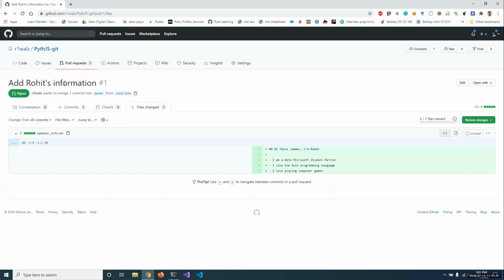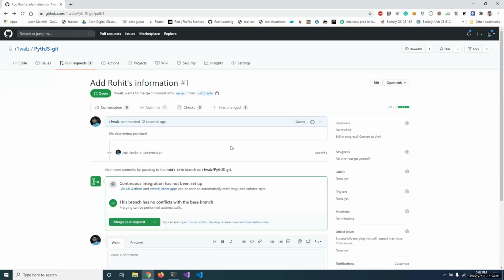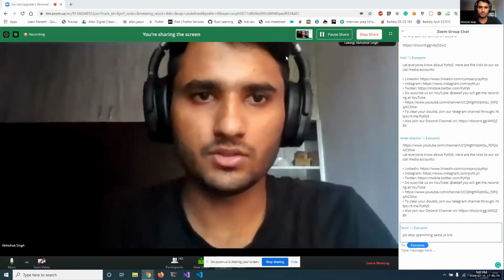Now Abhishek will do the same thing through the GitHub UI and is going to explain more of the features of the GitHub UI, which you can see here, different tabs of pull requests and everything. Abhishek, you can take over, please. Yeah, sure. Just a minute.